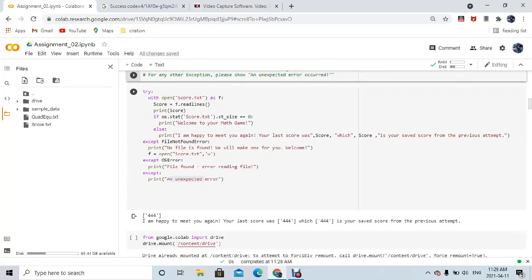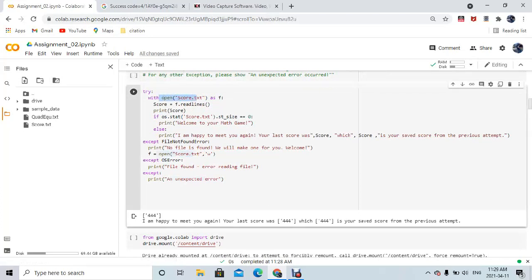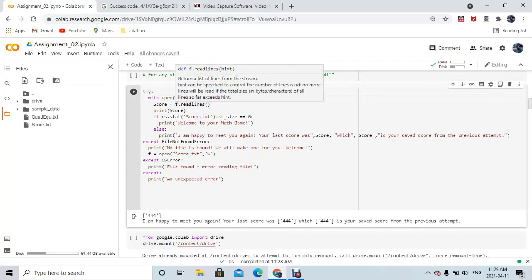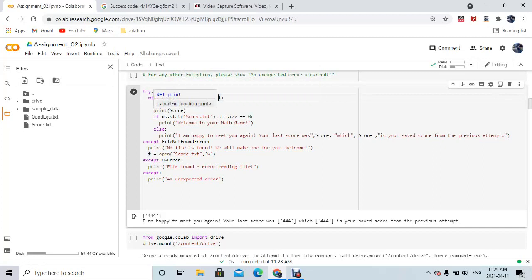In the try block I'm opening this file called score.txt as f. Then I store it in a variable called score, and I read this file with f.readlines. Then I print this score. After that I check if it contains anything or not. For that purpose I use os.stat size in order to check the size of the file.